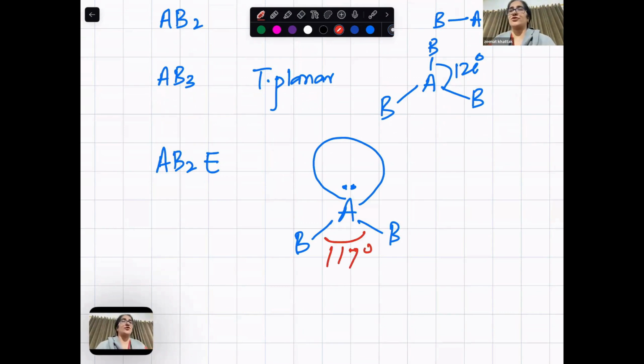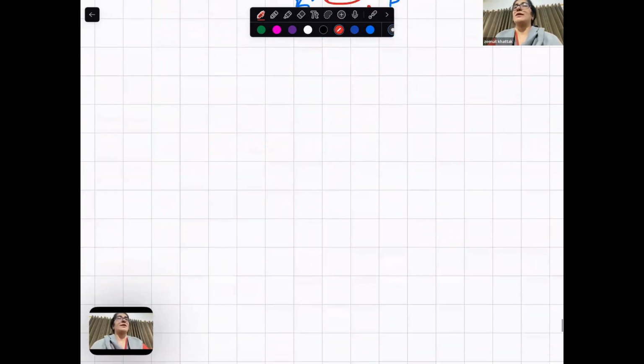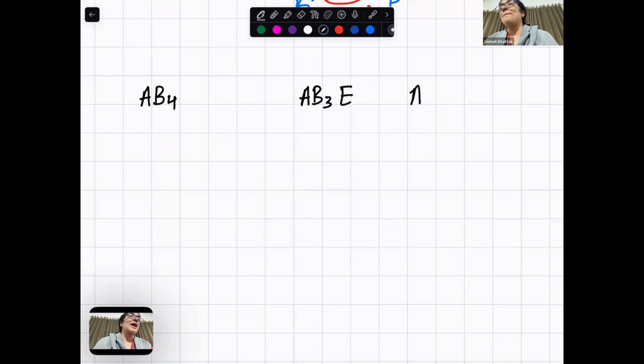Next, 4. If it is AB4, AB3E, AB2E2, and last AB and E3, like one bond.